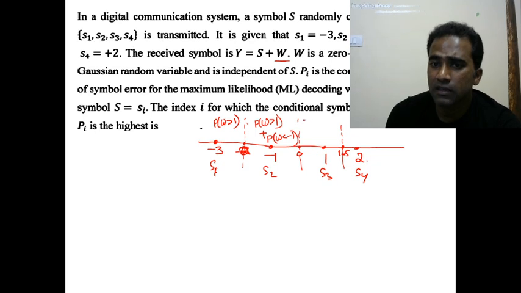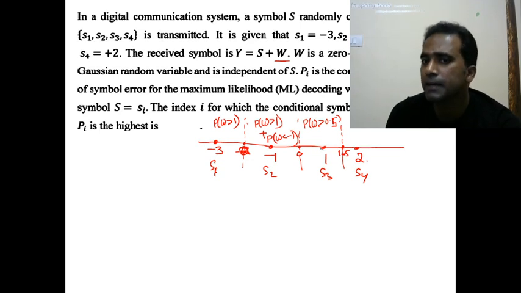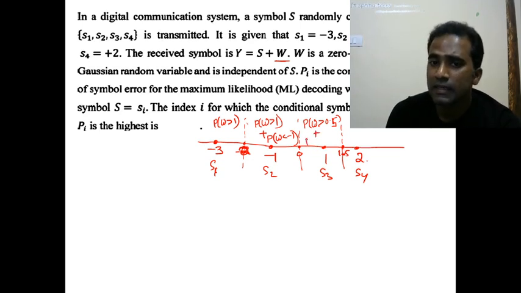And for S3, if the noise is more than 0.5, it crosses this line, and if the noise is less than -1 also, we get an error. And when you transmit 2, if the noise is negative and less than -0.5, when 2 gets added with any value less than -0.5, then we get an error, because the received voltage is in this region.